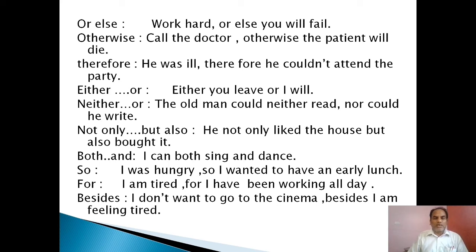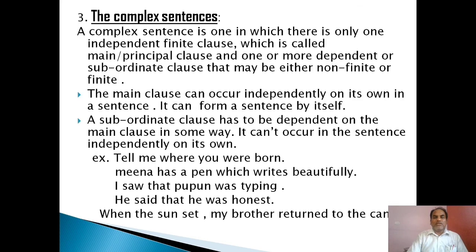Then let us see another coordinator. So: I was hungry, so I wanted to have an early lunch. For: I am tired, for I have been working all day. Besides, I don't want to go to the cinema. Besides, I am feeling tired. So, these are the coordinators. We should keep in mind the coordinators or coordinating conjunctions and their use. Let us discuss the third one, that is the complex sentences.